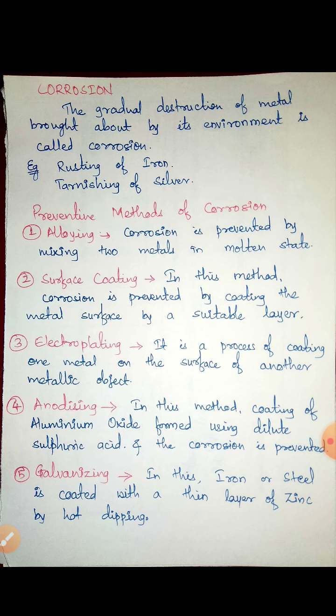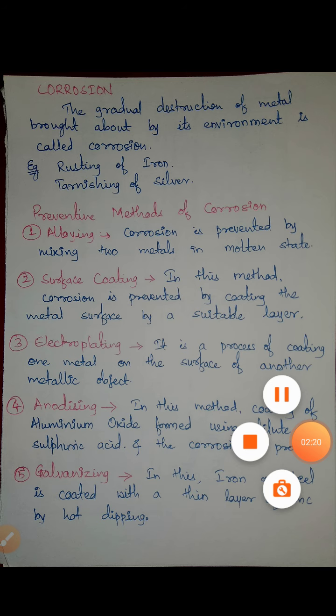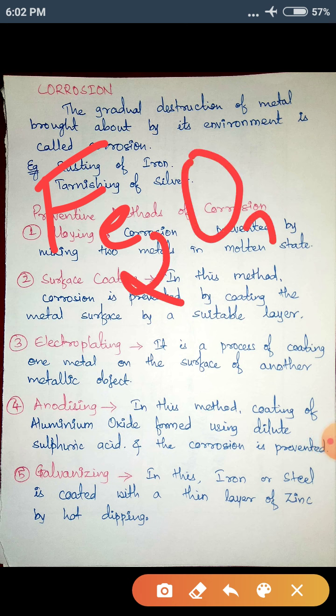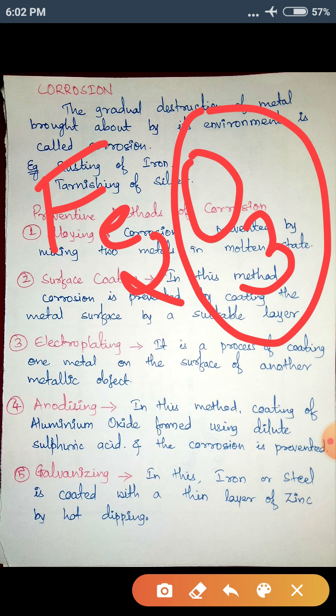For example, if we take an iron rod undergoing rusting, rusting is nothing but the formation of ferric oxide. Fe stands for iron, pure iron. We form Fe2O3, which is the reaction with the oxygen content present in the air, and we get ferric oxide.